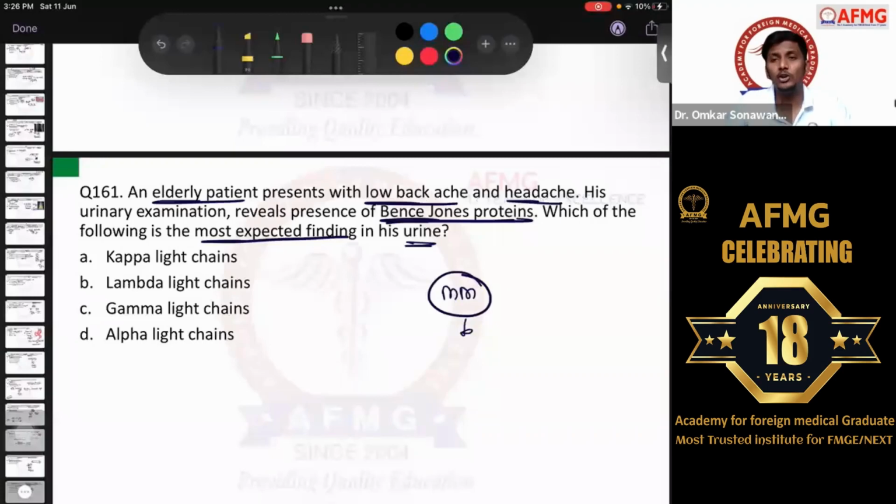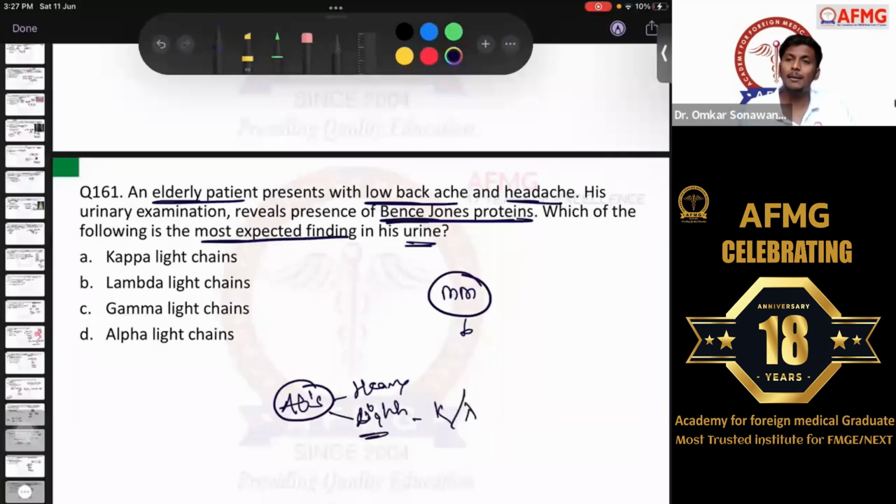So as we know, what is multiple myeloma? It is a plasma cell malignancy or a plasma cell dyscrasia. What happens in this? Usually there is excessive proliferation of plasma cells, and plasma cells are known to produce antibodies, right? A normal antibody will have a heavy chain, that is IgG, IgM, IgA, IgD, and IgE, and it will have a light chain. Light chains are of two types that we have discussed: either a kappa chain or a lambda chain. The more common one produced is the kappa chain. So here the patient would not have overproduction of heavy chains.